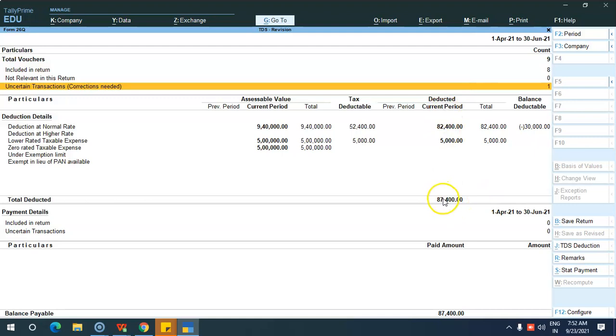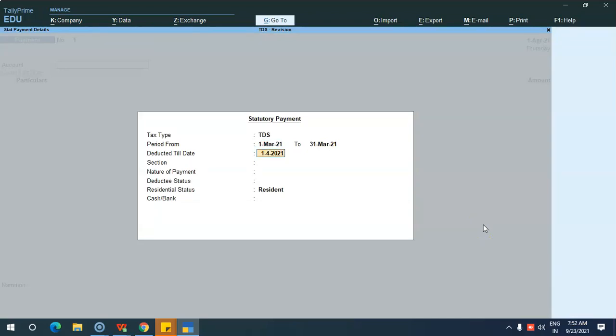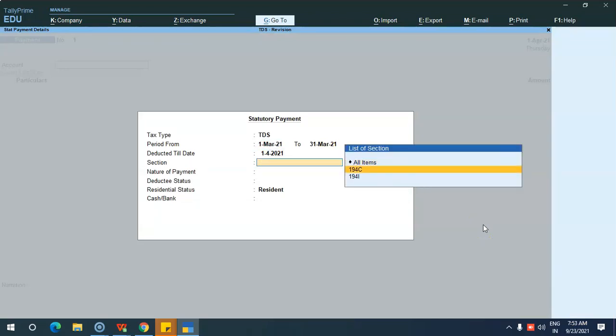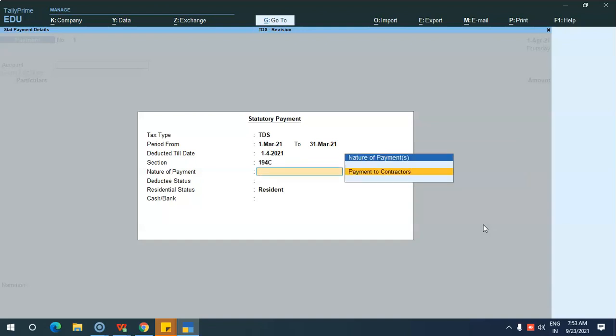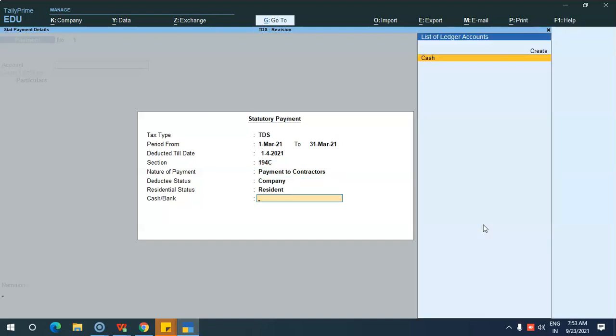You can just give state payment, TDS. Then the section: for which section you have to pay the TDS. If it is TDS on contractor, 194C payment to contractors, deductee status is company, cash.